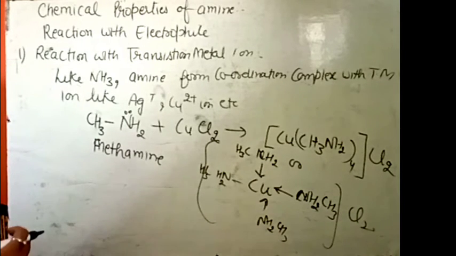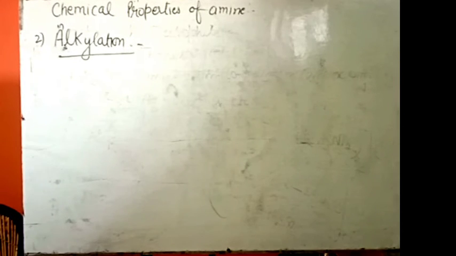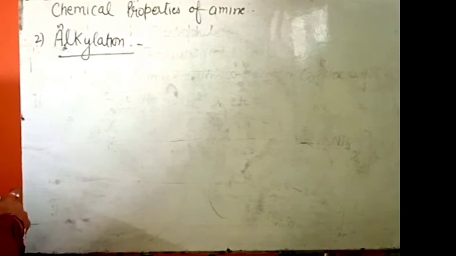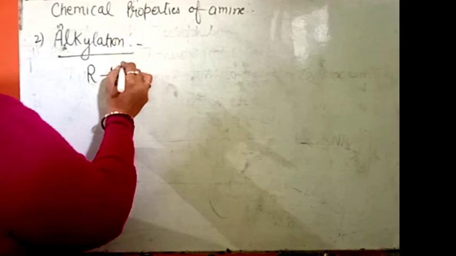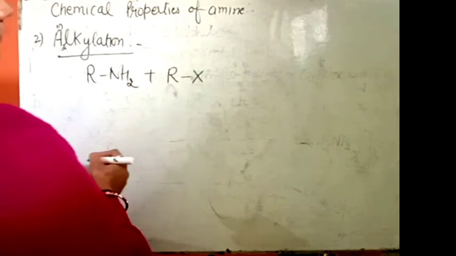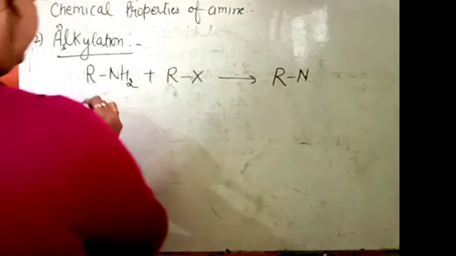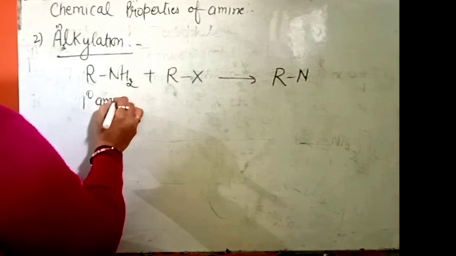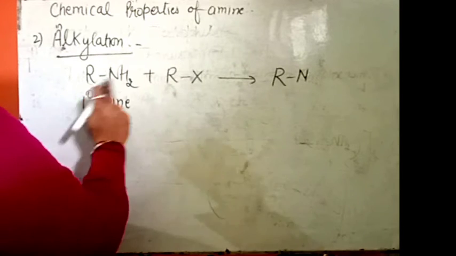This is the first reaction, and the second reaction is alkylation. What do you mean by alkylation? The addition of an alkyl group. This type of reaction you have done in the Hofmann ammonolysis reaction. In this, first an amine is taken. That amine reacts with a haloalkane to form a secondary amine. This is a primary amine.